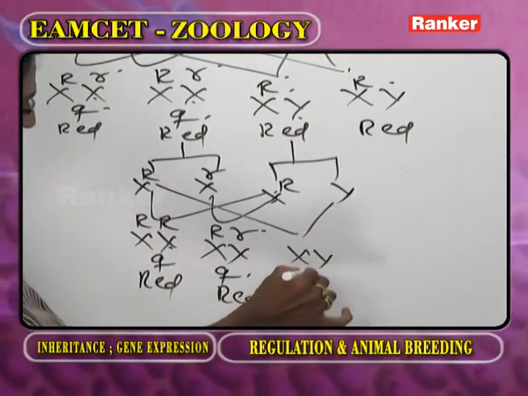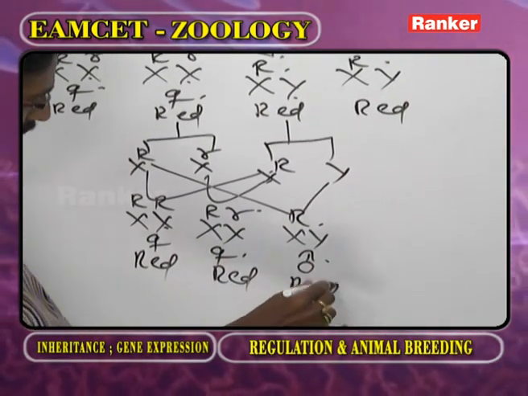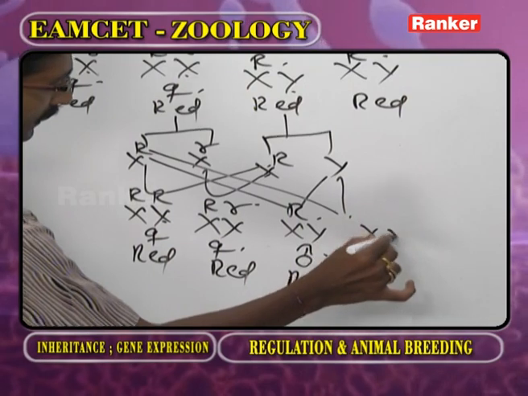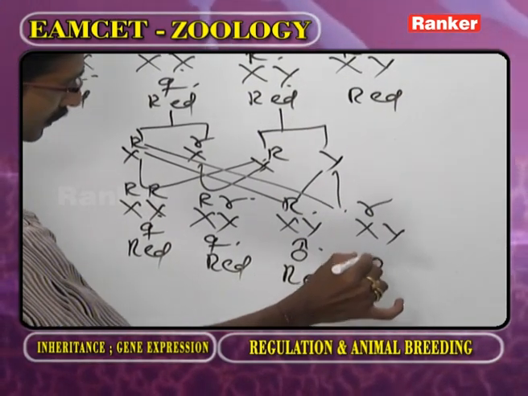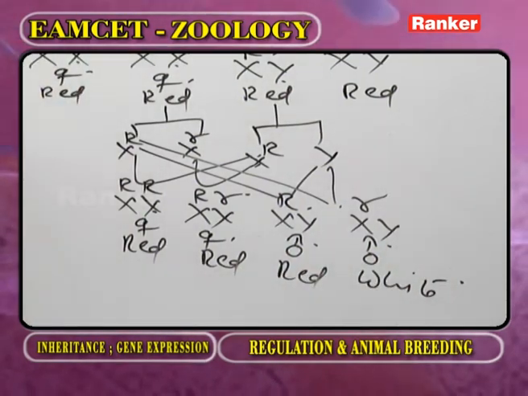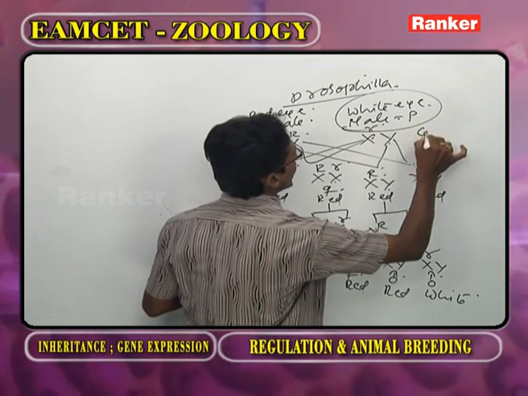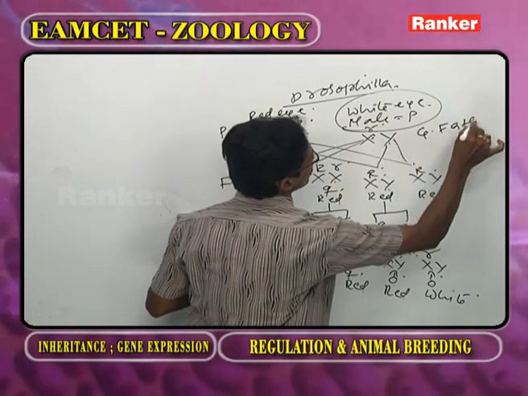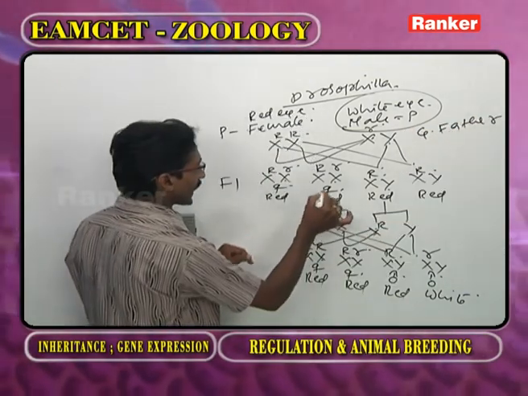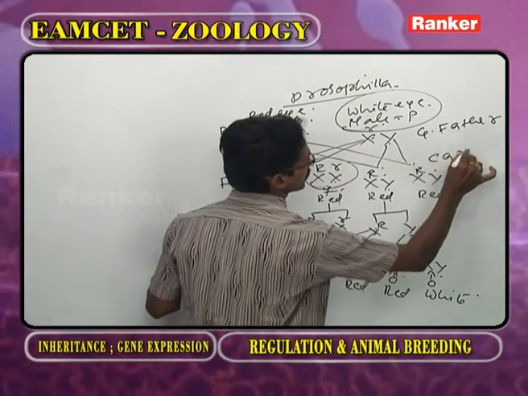Now X R Y is male, red eye. Now X r Y is male, white eye. In this cross, this one is considered the grandfather. Here, this one we consider the carrier daughter.